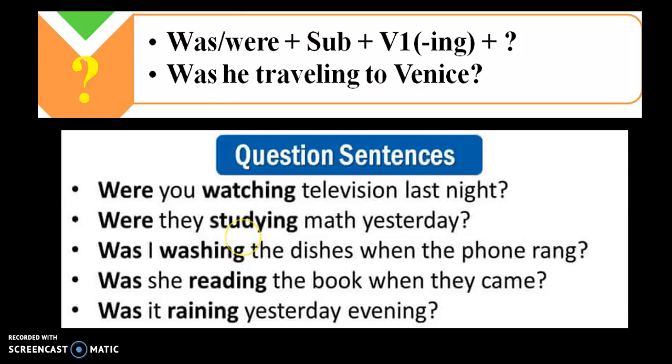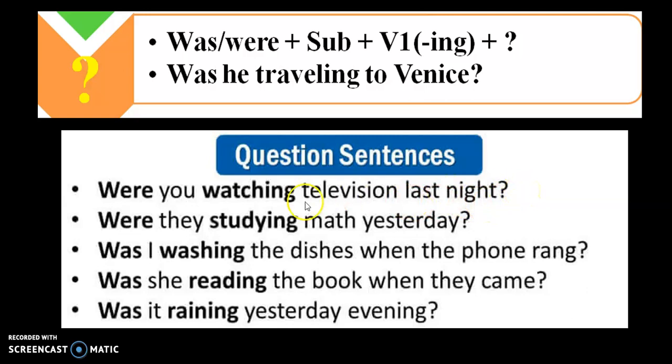And the questions. When a question begins with the verb be, in this case was or were, it's a yes-no question. Remember that we have two kinds of questions, yes-no questions and WH questions or information questions. Were you watching television last night? Yes, I was.